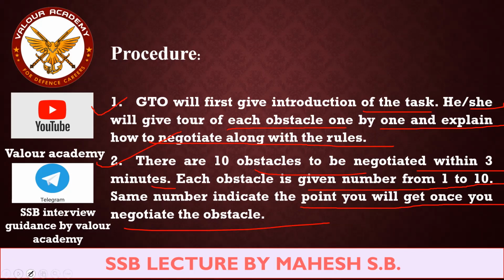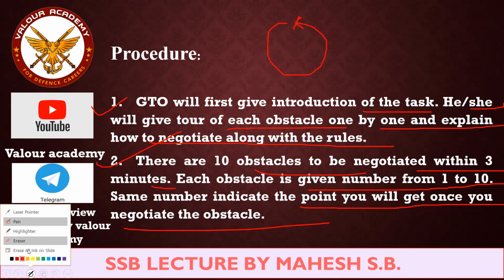So how many marks for completion of one entire circle of 10 obstacles? How many marks will you get? Reply to me in the comment section. 1 plus 2 plus 3 plus 4 plus 5 up to 10. Yes, Avinash, 55. Very good. Very good, Sushant, 55. So for completion of one cycle, you will get 55 marks. Understood?